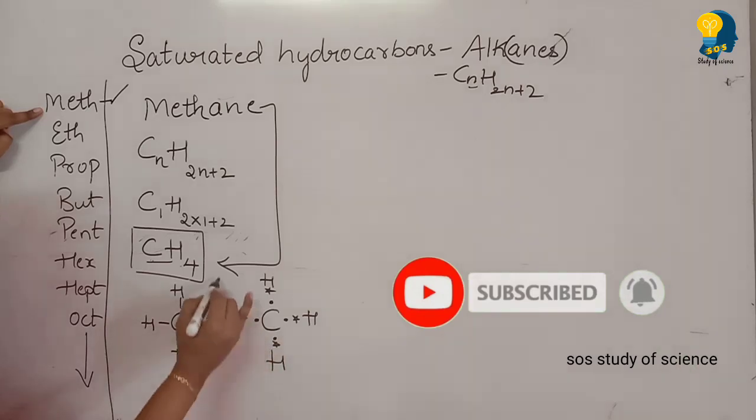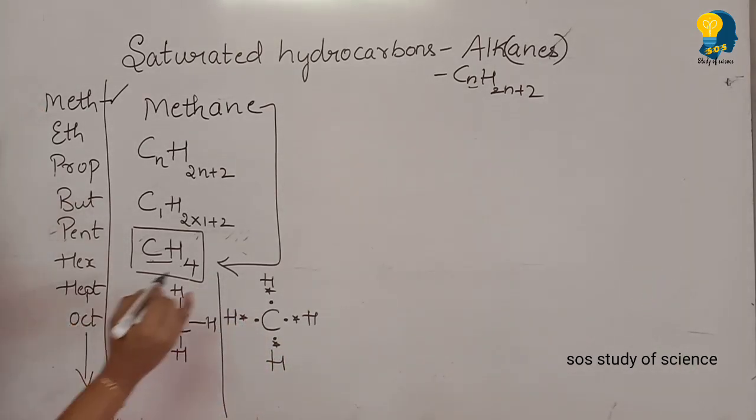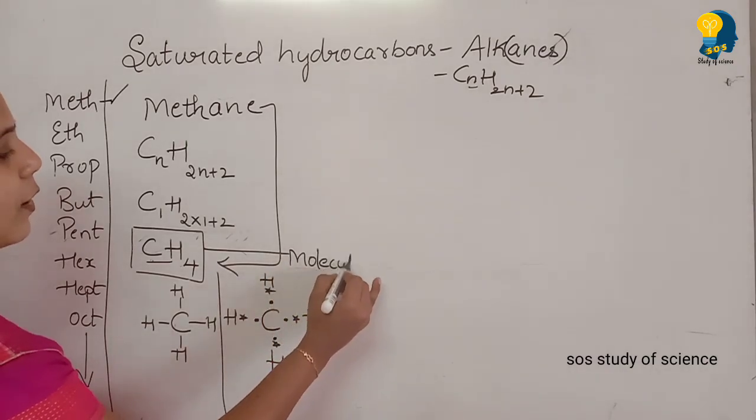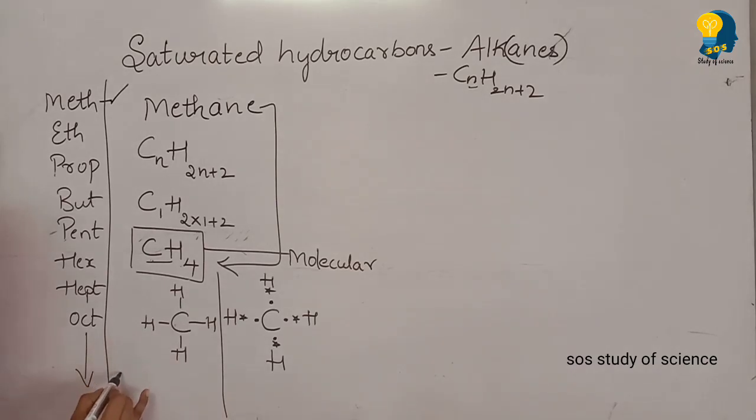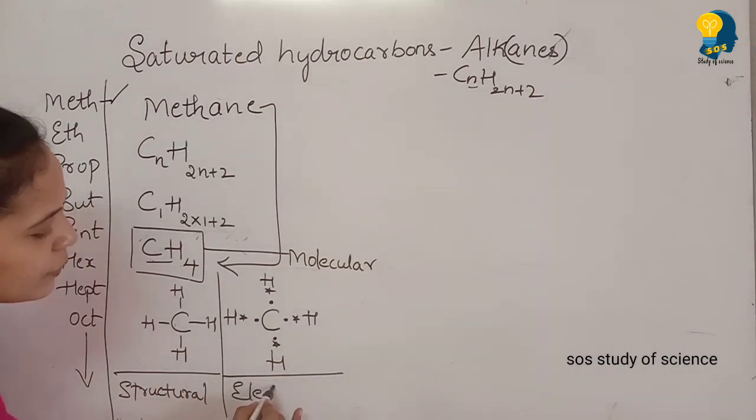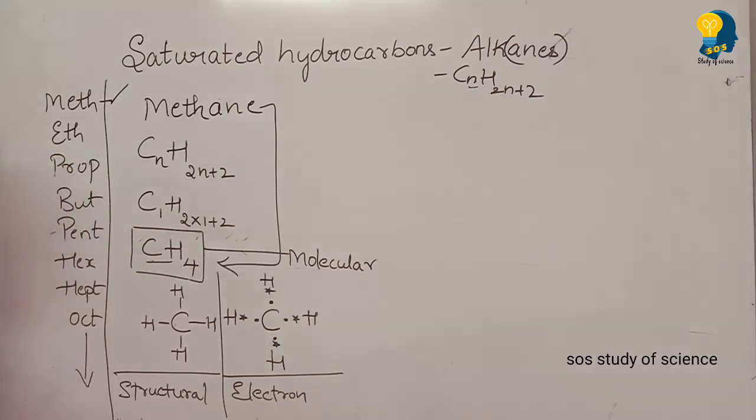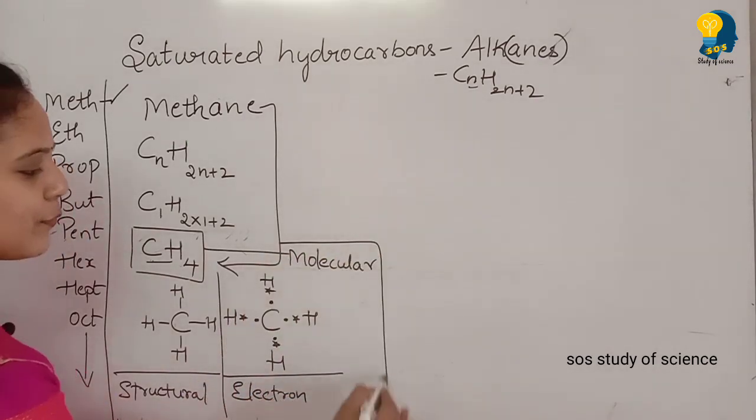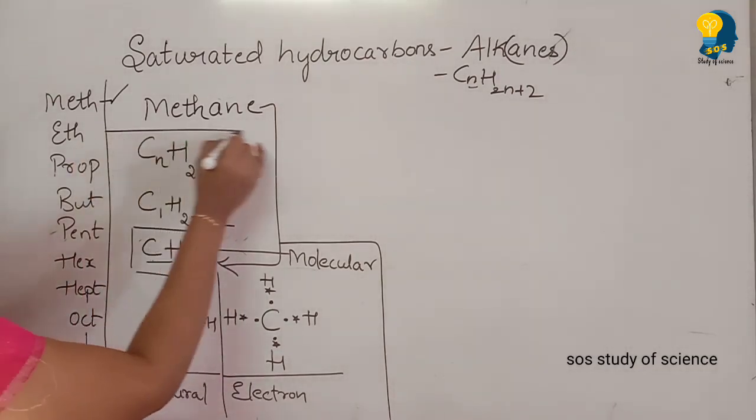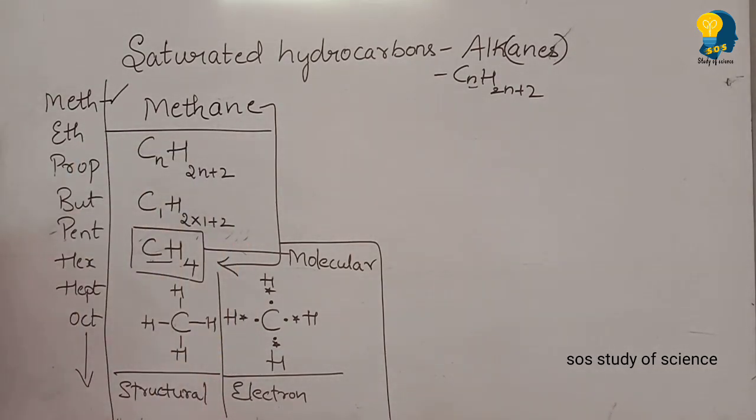Okay, so now you have learned 3 things here. One is the molecular formula of methane, this is the structural formula for methane, and this is the electron dot structural formula for methane. So these many things you have to learn for each and every formula. I hope you all have understood about methane. Let me give you another example.